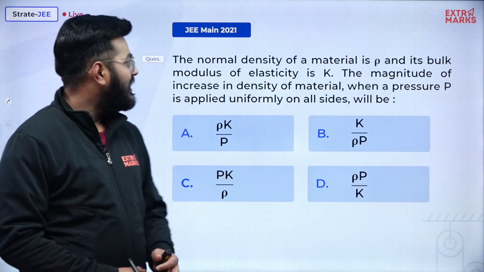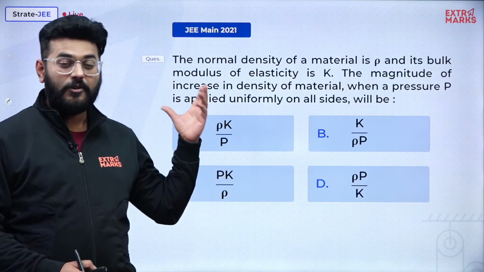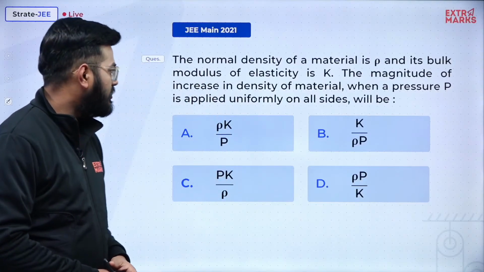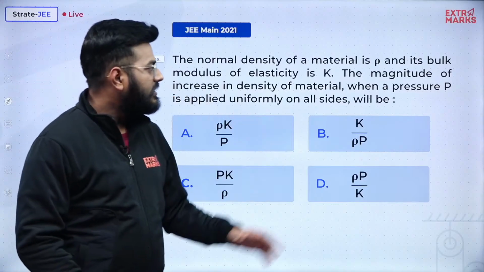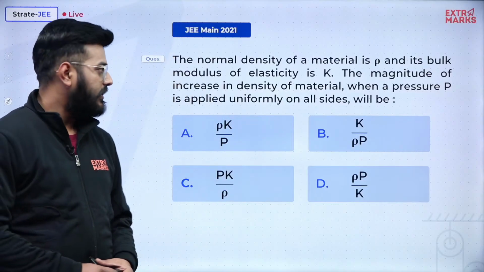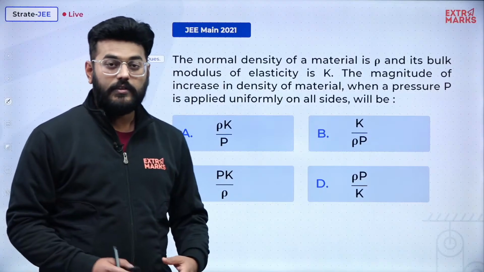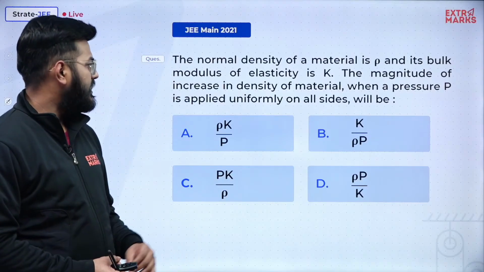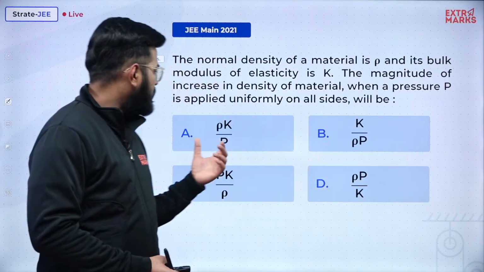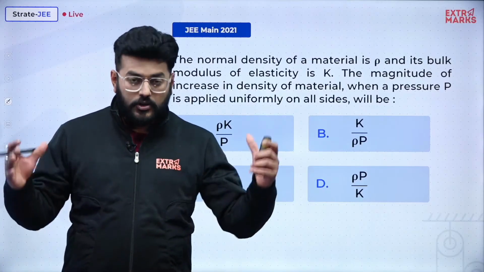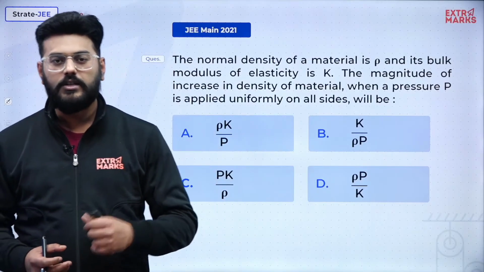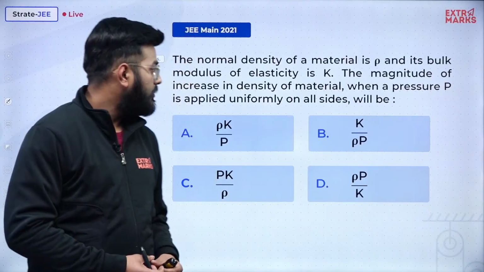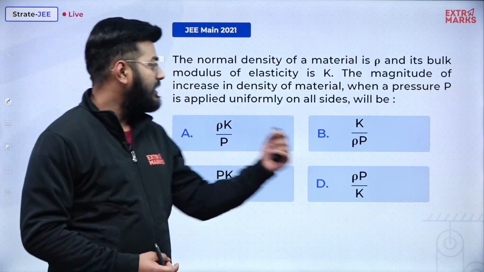Okay, now let's move ahead and discuss this question of JEE Main 2021. So what this question says is, the normal density of a material given to us is rho. Its bulk modulus of elasticity is also given to us as K, and we need the magnitude of increase in density of the material when pressure P is applied uniformly on all its sides. Because of the presence of pressure, obviously its volume will decrease. So what we need to find is the magnitude of increase in the density.